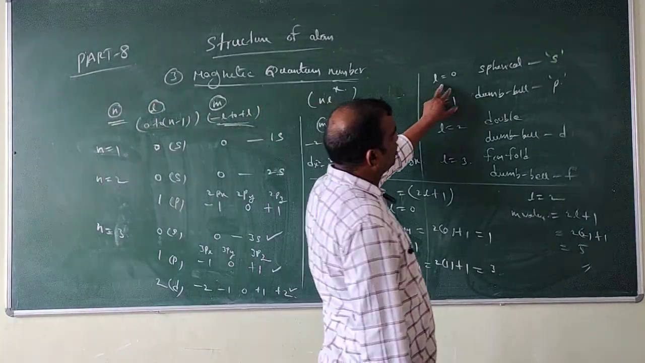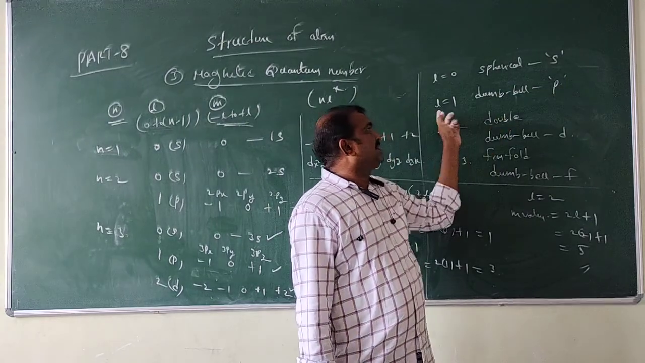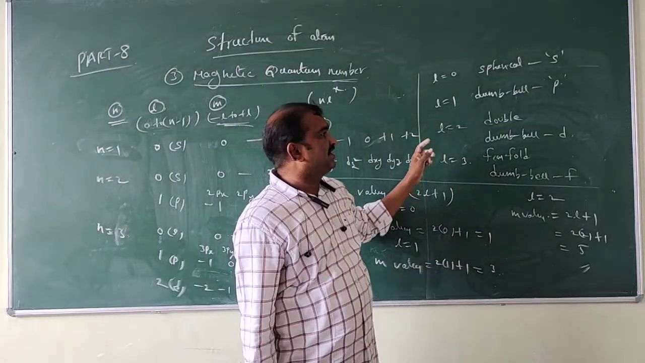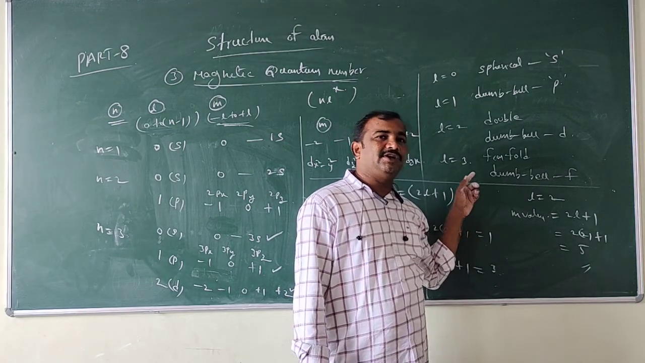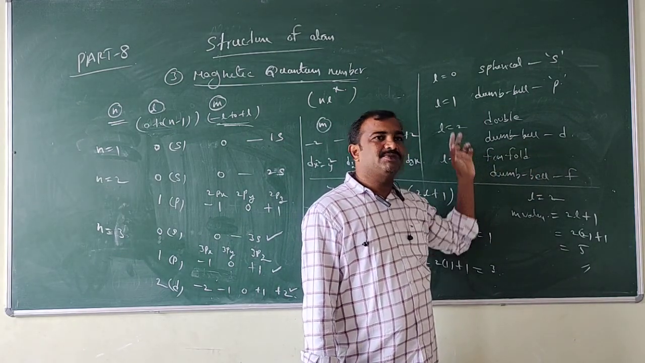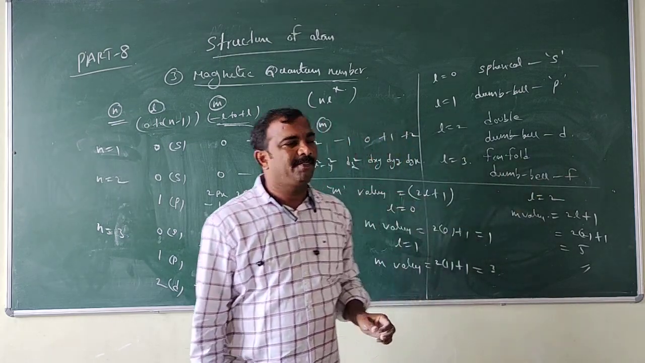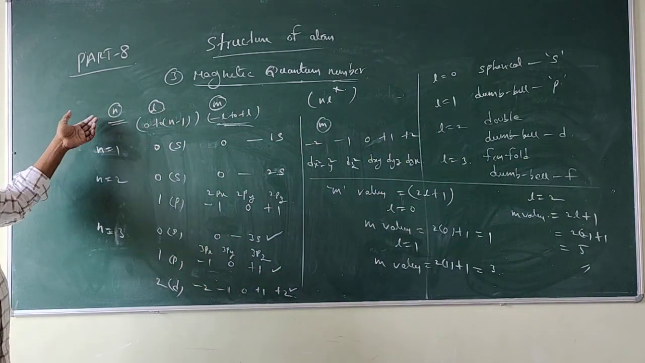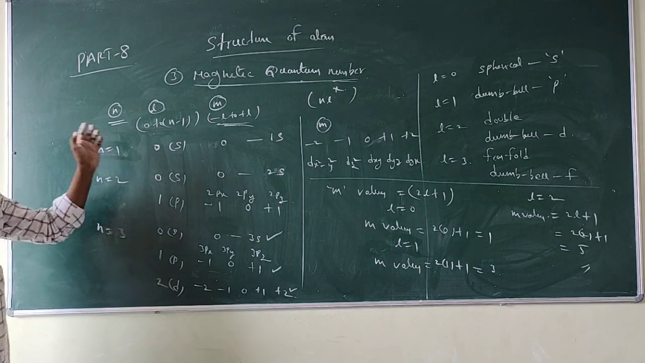If L is equal to 0, spherical in shape. L is equal to 1, dumbbell in shape, that is p. L is equal to 2, double dumbbell, that is d. L is equal to 3, four dumbbell, that is f. We already discussed this in the azimuthal quantum number. So now when you come to here, n value, l value, m value. Simply we are taking all the values.